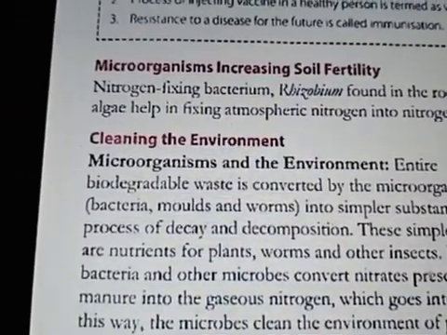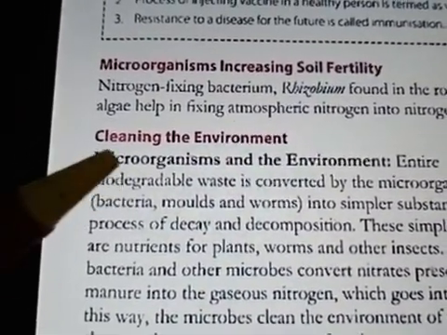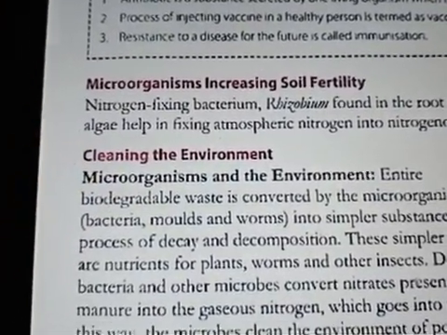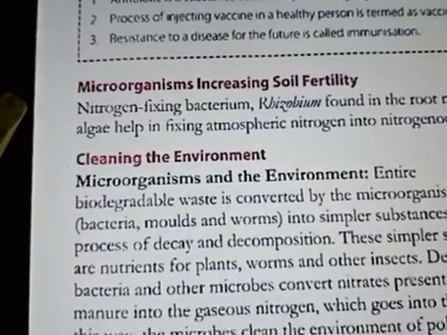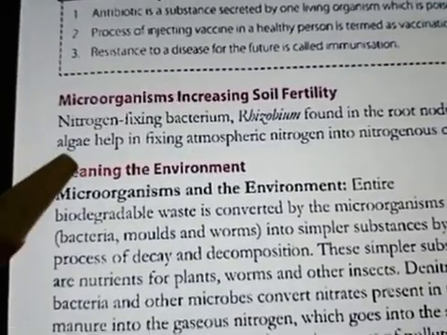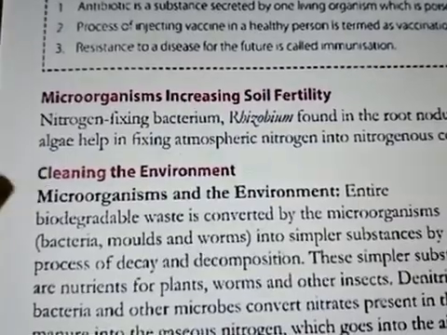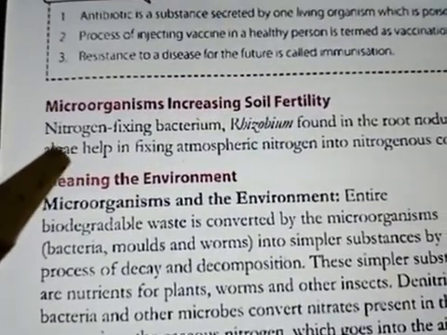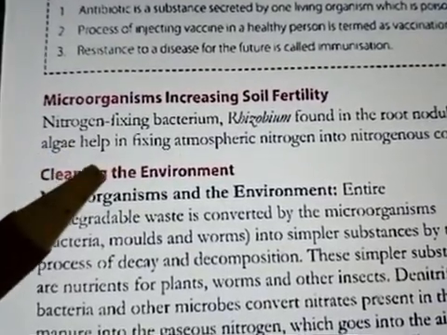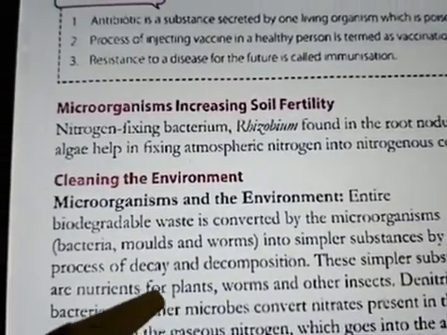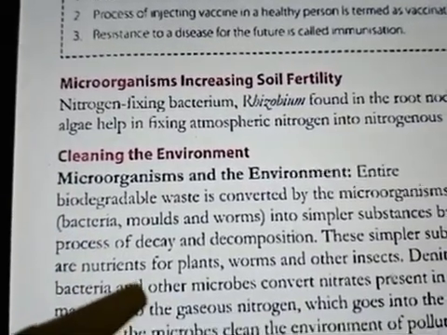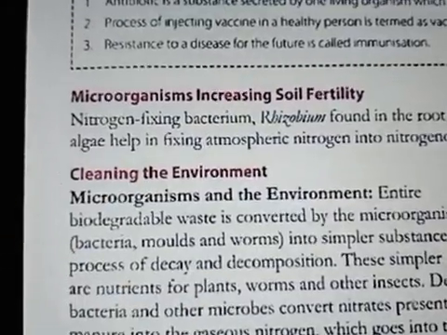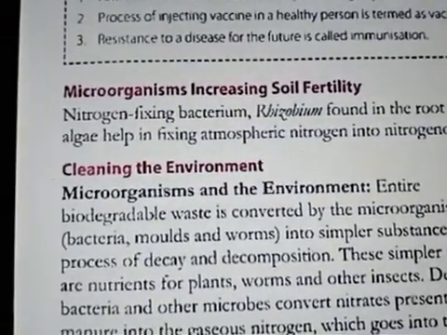Because bacteria found in leguminous plants, or pulses plants, like gram, beans, black gram, yellow gram, different types of pulses, inside the root nodules of the plant help in atmospheric nitrogen fixation into nitrogenous compounds, which helps in increasing the soil fertility.